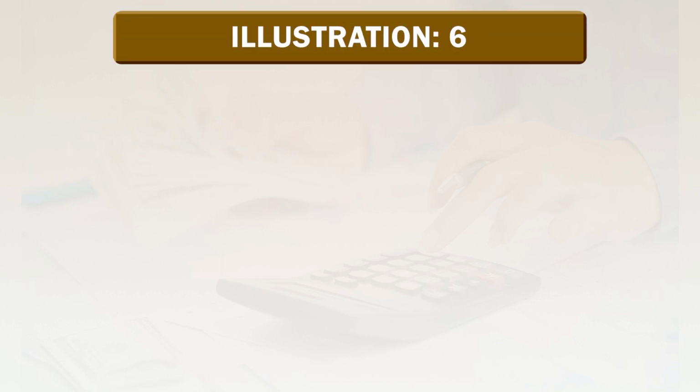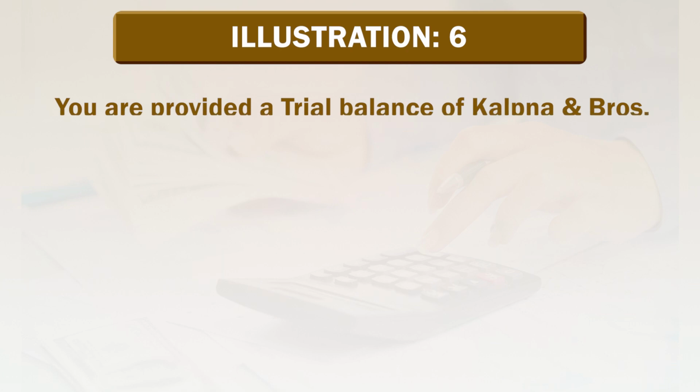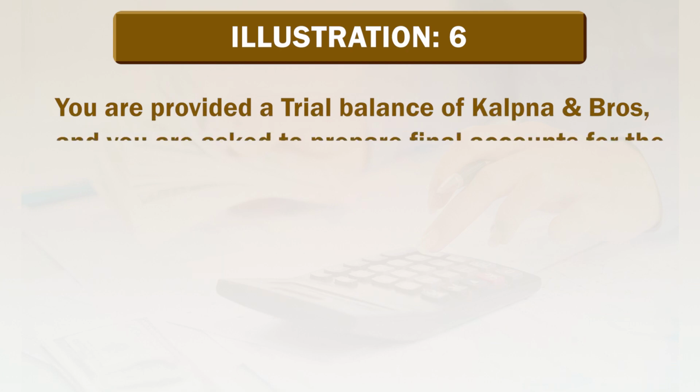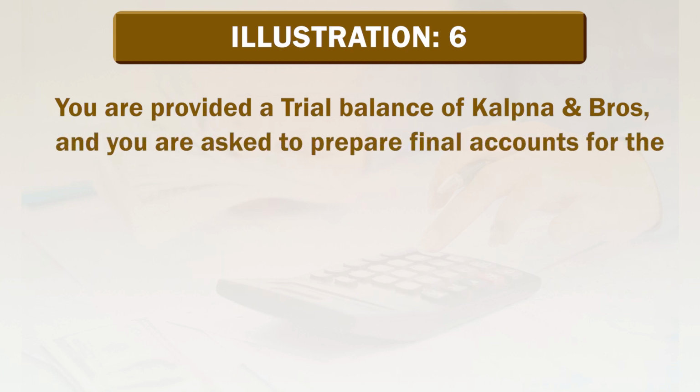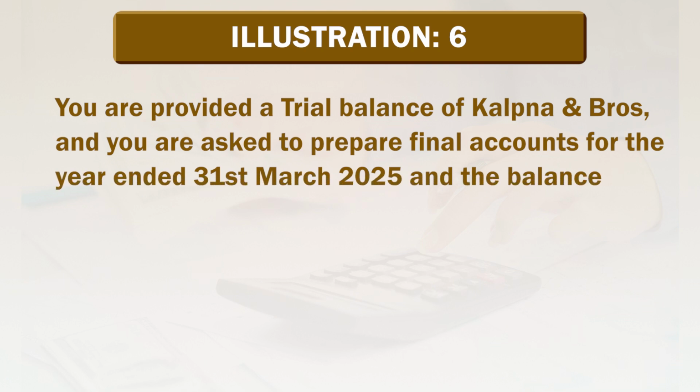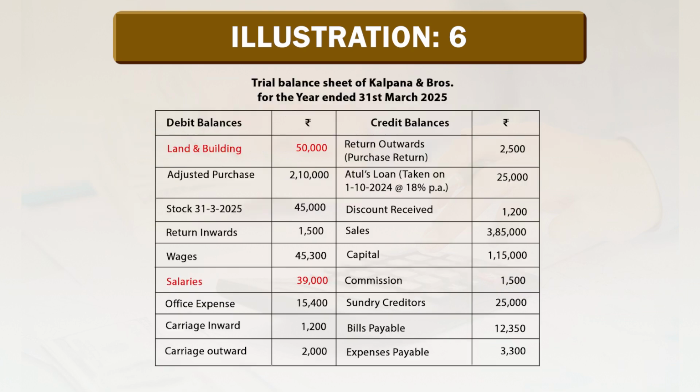Illustration number 6. You are provided a trial balance of Kalpana and Brothers and you are asked to prepare final accounts for the year ended 31st March 2025 and the balance sheet as at that date, debit balance, amount, credit balance and amount. Amount with red letters in the trial balance sheet indicate that adjustments are associated with the concerned account.